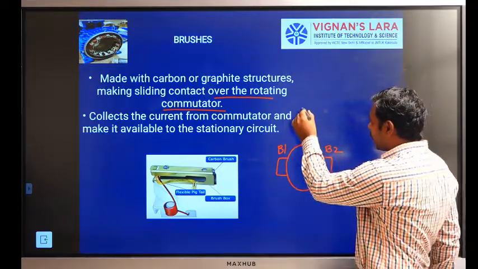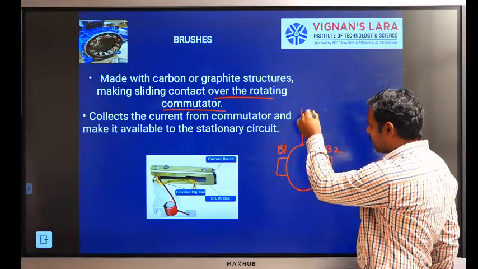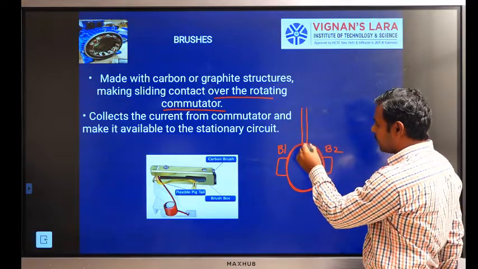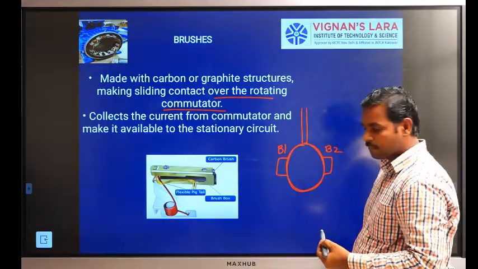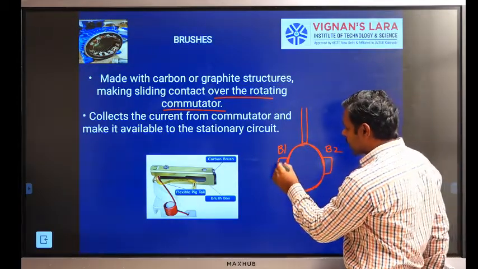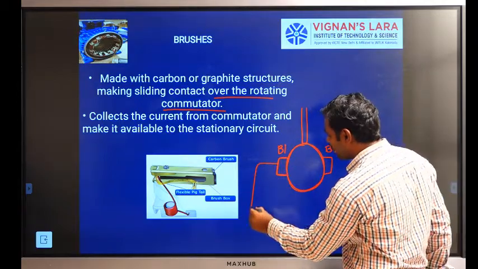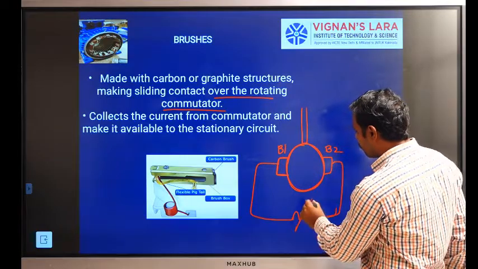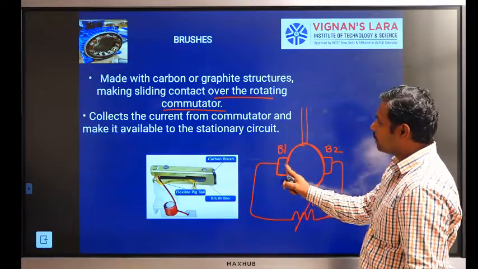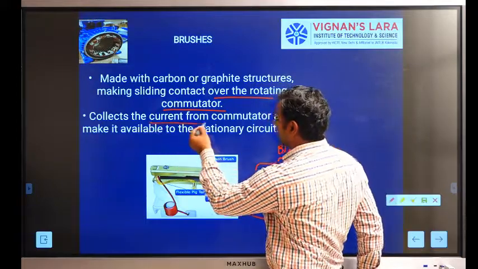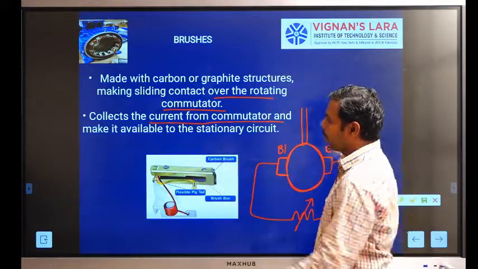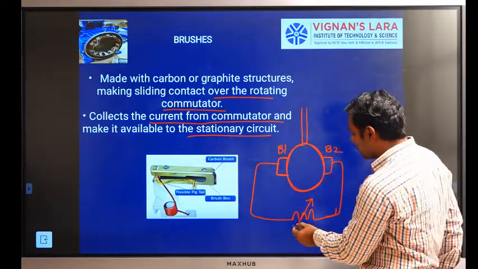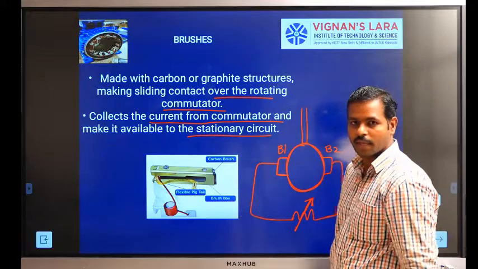Whenever the armature current is collected by the commutator and converted into unidirectional current, it is delivered to the external load circuit. With the help of brushes, the current is collected from the commutator and made available to the stationary circuit. Stationary circuit means the external load circuit.